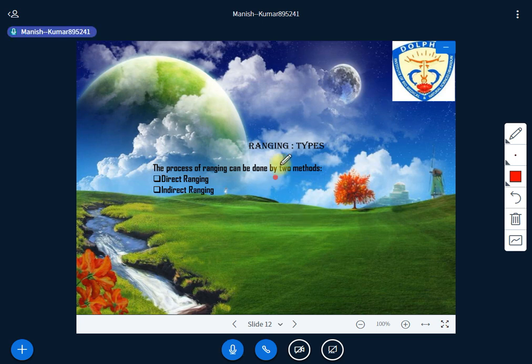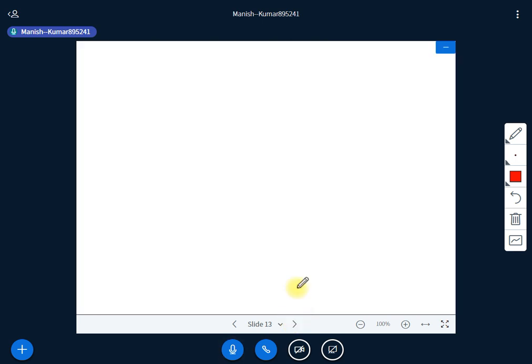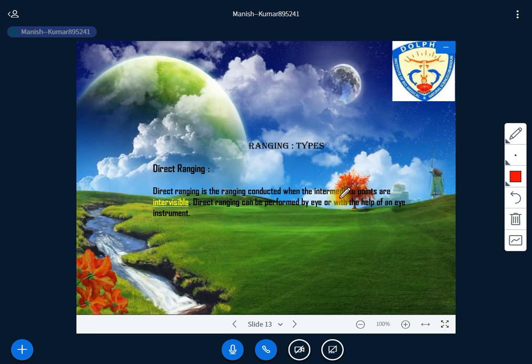Right, there are two types of ranging: direct ranging and indirect ranging. One by one we would like to understand direct and indirect ranging. What is direct ranging?